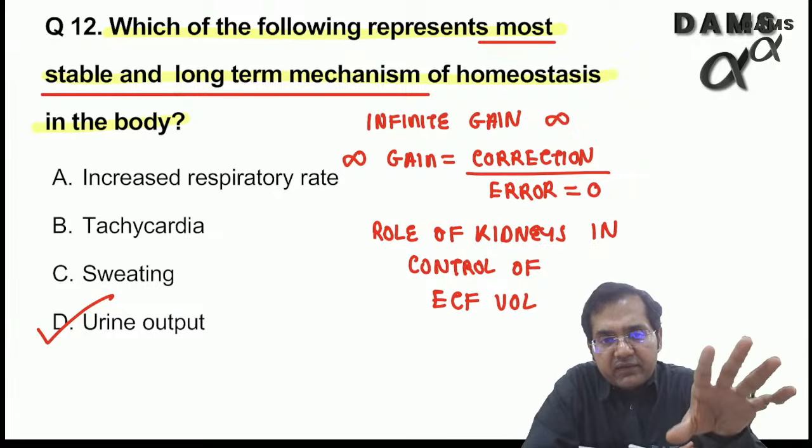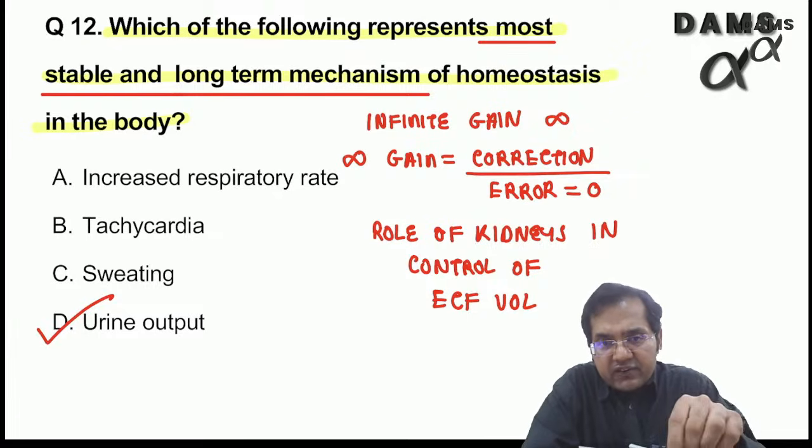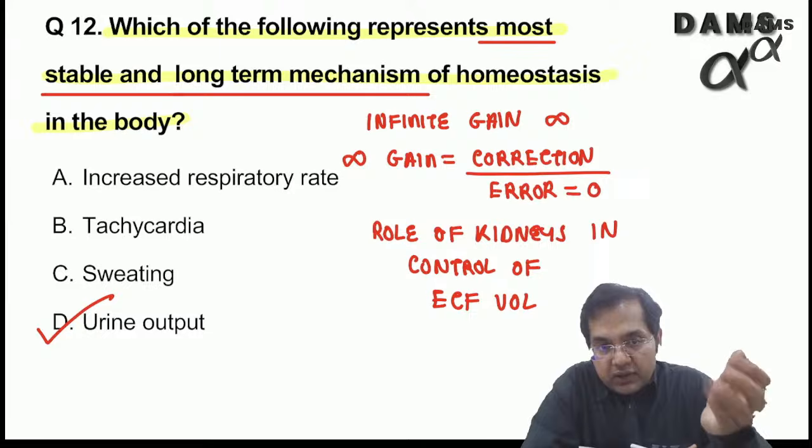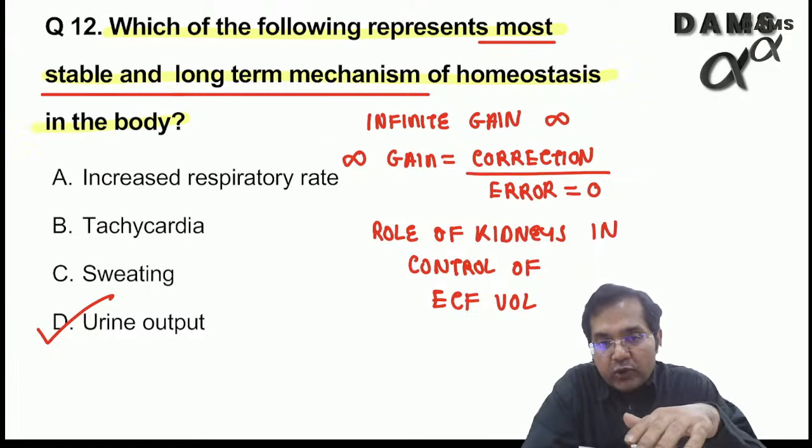Remember, all mechanisms have some error. Respiratory rate, respiration, some error would be there. Tachycardia, sweating will not be long term, it would be short term. Tachycardia, again, it is not going to correct.